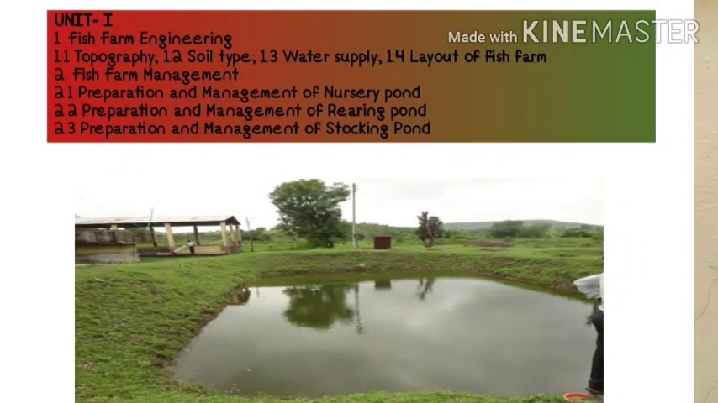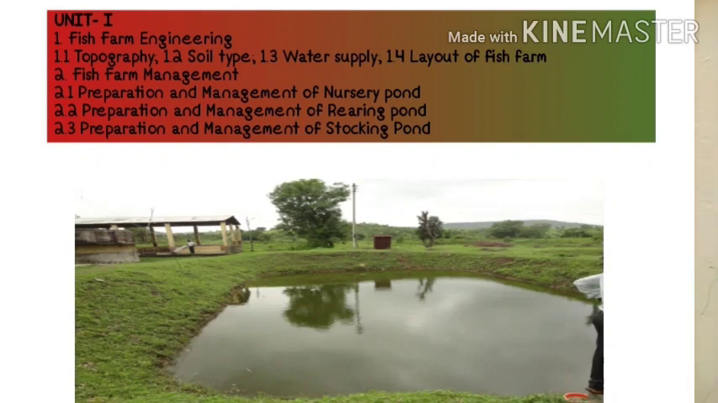Students, friends, this paper contains 4 different units, and in the 4 units you have a number of sub points. Start with the first unit, which depends on fish farm engineering. You have to study the topography, the soil type, water supply, and most importantly the layout of the fish farm. This comes under fish farm engineering.